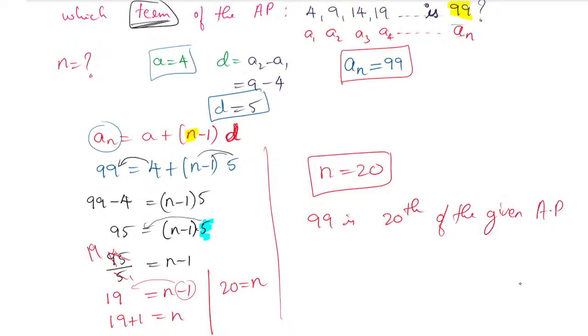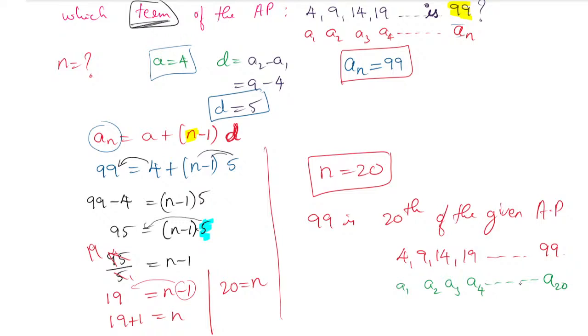The given AP is 4, 9, 14, 19, and so on. The last term is 99. If you want, you can clearly write the first term is A1, second term is A2, third term is A3, fourth term is A4, and the last term 99 is the 20th term, A20. Yes, 19 plus 1 is 20.